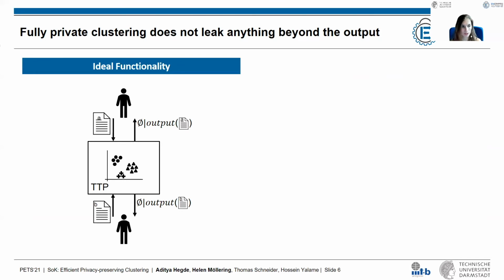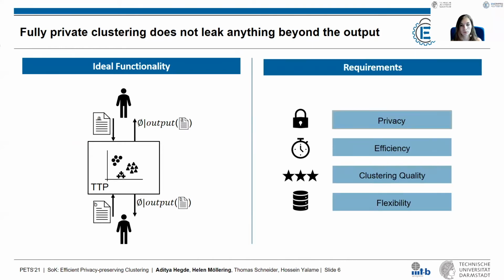What does private clustering, or even better, fully privacy-preserving clustering actually mean? Let us consider a trusted third party to which multiple parties, the data owners, provide their data. This trusted third party then does the clustering and returns the output either to the data owners or to another party. And this is what should be reached by fully privacy-preserving clustering. It should not leak anything beyond what can be inferred from the output, as if we would have a trusted third party. And we identified 4 requirements for such a fully privacy-preserving clustering scheme.